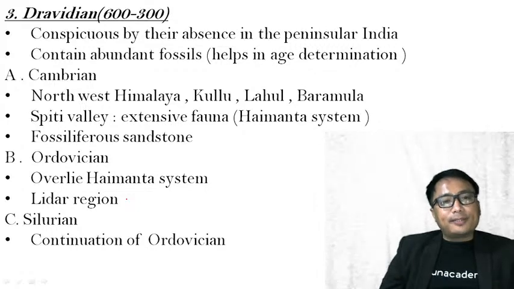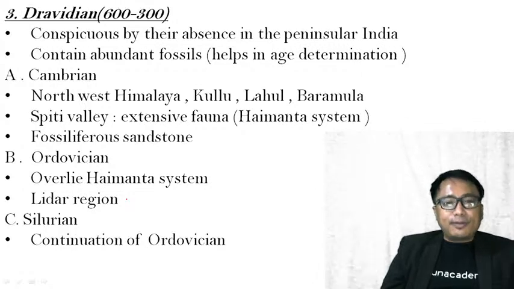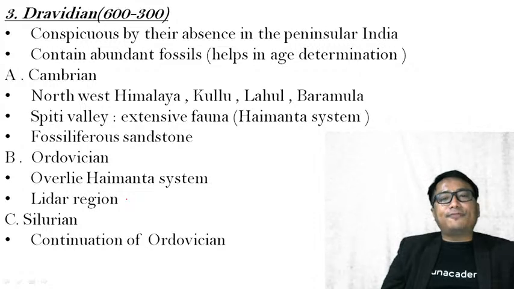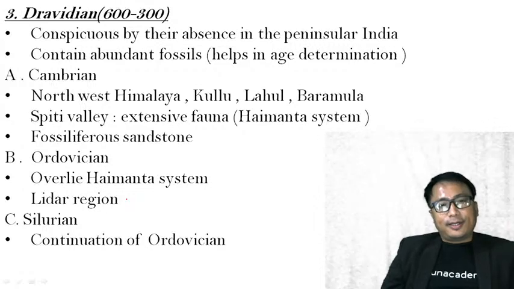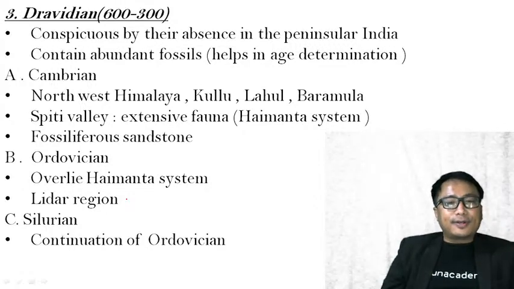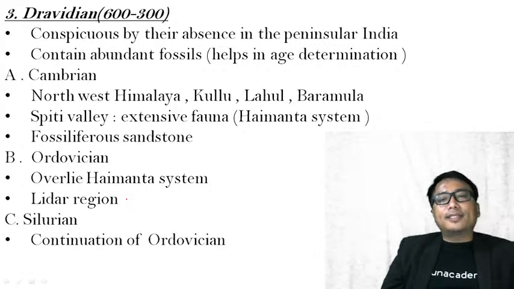Under the Dravidian comes the Cambrian rock system. This Cambrian you will find in the northwest Himalaya, that is Kulu, Lahaul, Pir Panjal. In this region, and in Spiti Valley, you have an extensive fauna. Fauna means animals. The rock formation containing these fossils is known as the Haimanta system.